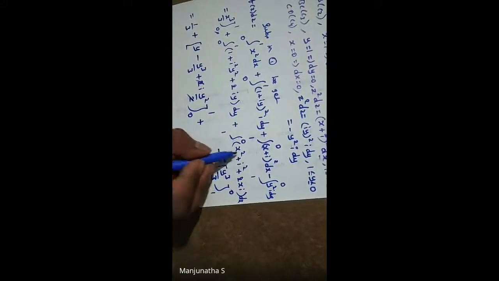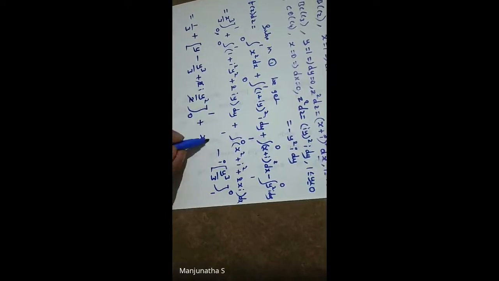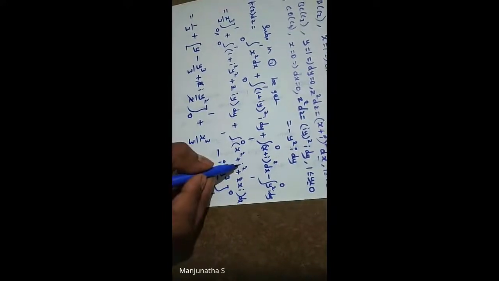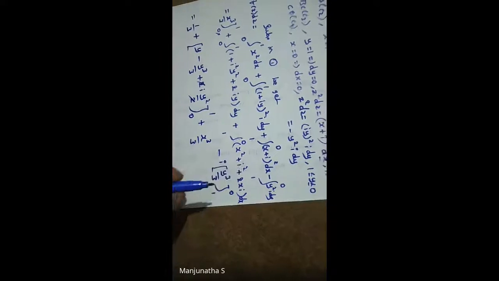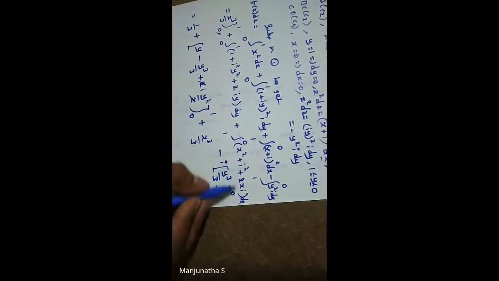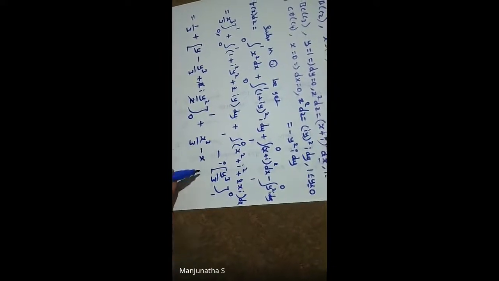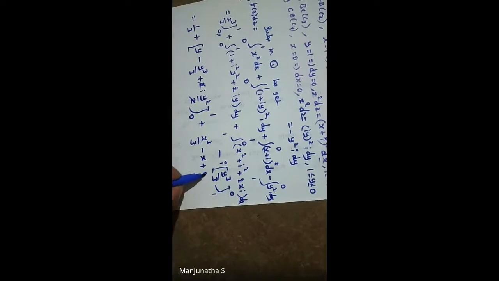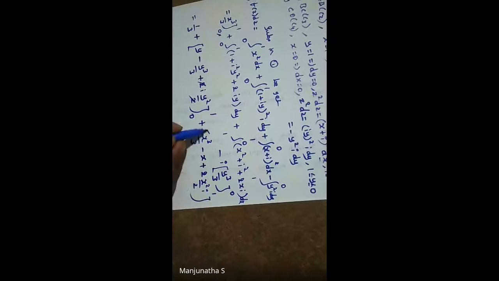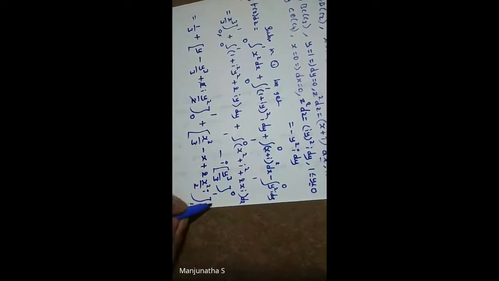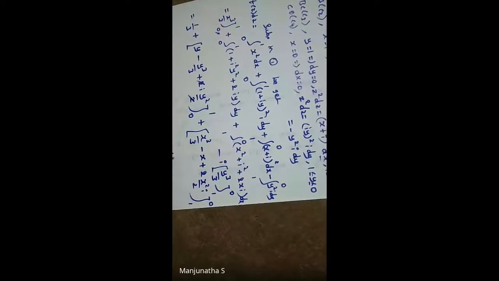Next, integration 1 to 0. This is also x square integration, which is x cube divided by 3. y i square is nothing but minus 1. So minus 1 integration with respect to x is minus x. Next, plus 2 as it is. Integration of x is x square divided by 2, i as it is. Close the bracket, 1 to 0. This is 1 to 0, minus i as it is.